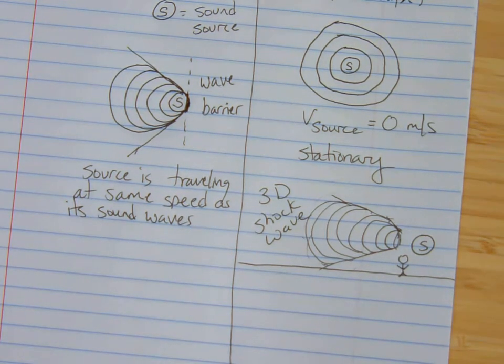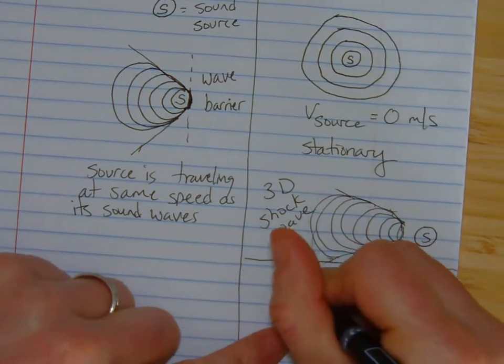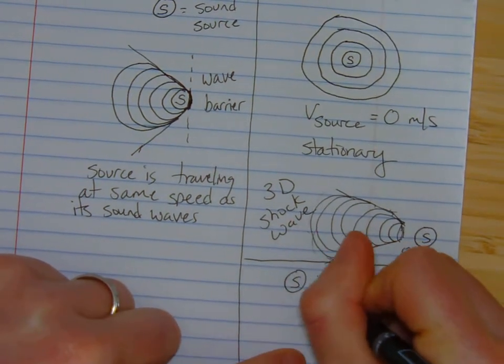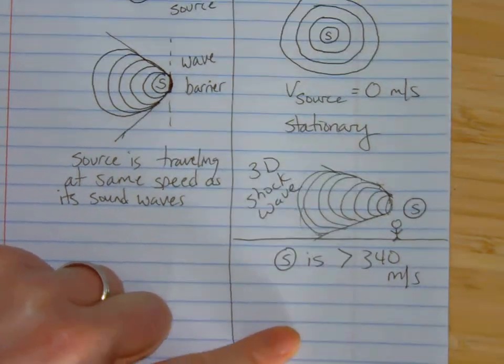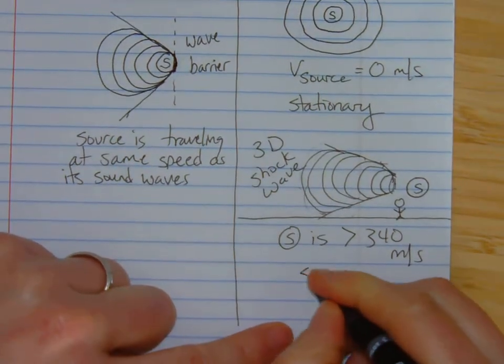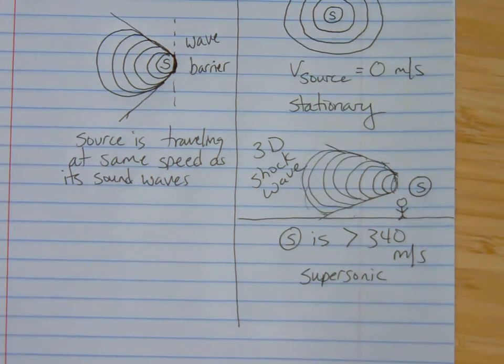When you hear about earthquakes, those are three-dimensional within the earth. It's the same sort of situation. Maybe not saying those waves are supersonic, but due to the shifting of the plates and all that, they generate a shock wave. So what we know here is that the source is greater than 340 meters per second. It has exceeded the speed of sound. It is now officially supersonic. It has to be going faster than the sound waves that it creates.